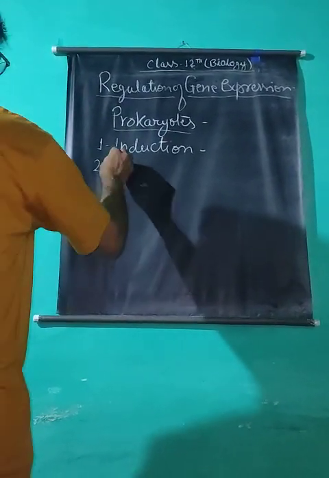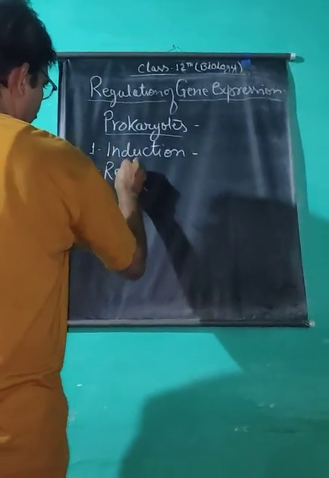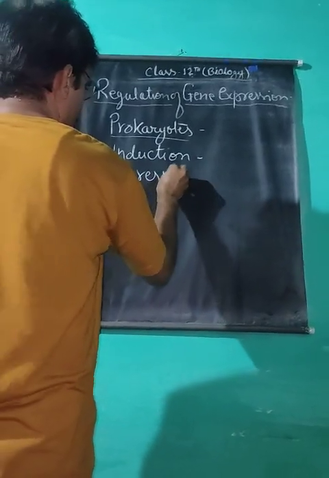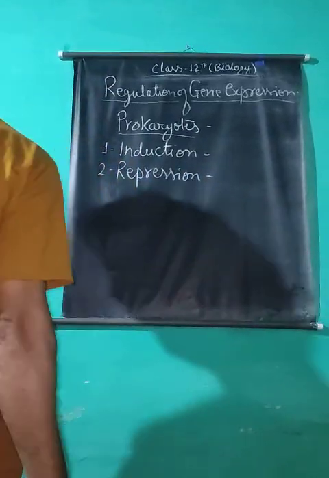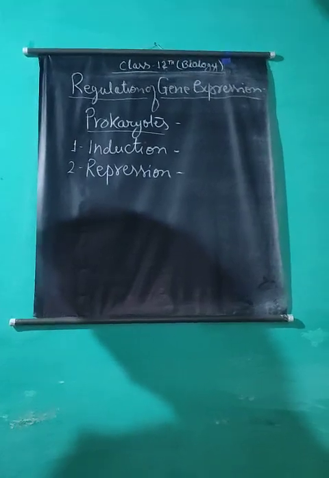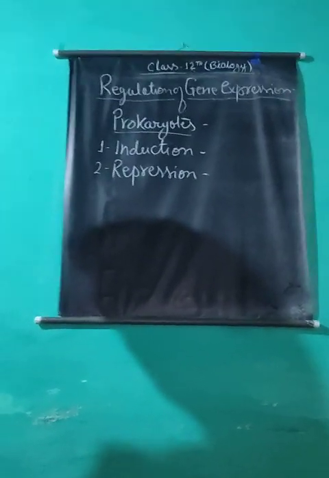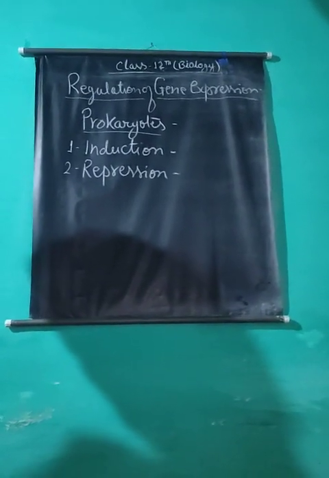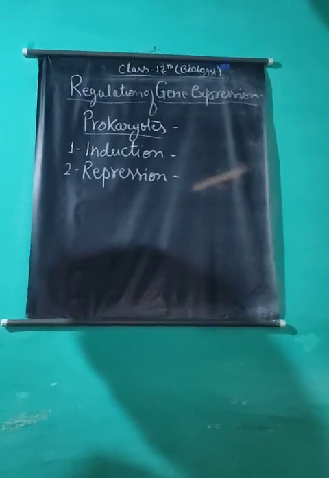Repression. The action of some genes involved in the synthesis of certain metabolites may be inhibited or repressed if the production of the metabolite is faster than its consumption by the bacterium, or the metabolite has been provided from outside.